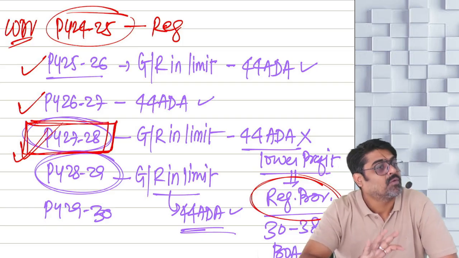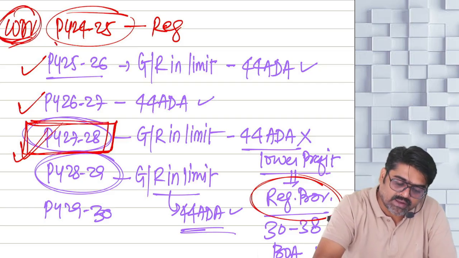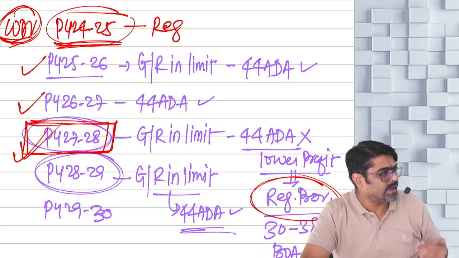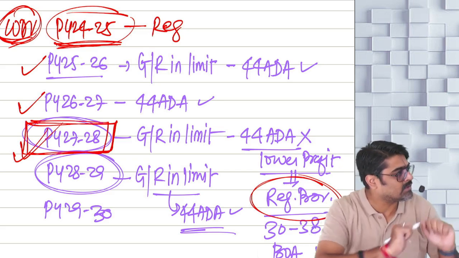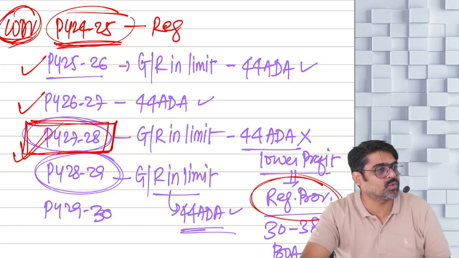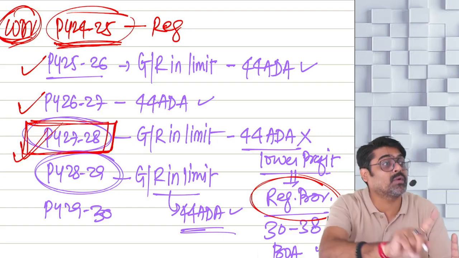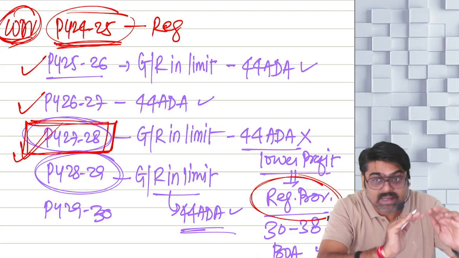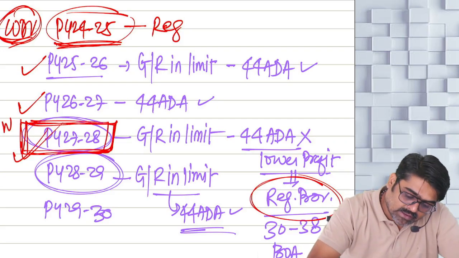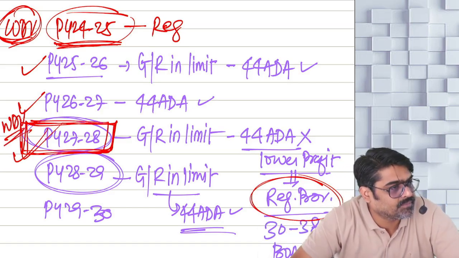So in this year, what will be your WDV? Simple, the WDV which was a closing WDV in 24-25. After that for 2 years you have followed what? 44 ADA. For 2 years the depreciation will be calculated. You will have to calculate the depreciation for these 2 years. Even if that depreciation will not be separately allowed, you will have to calculate this depreciation. After reducing the depreciation for these 2 years, in the year 27-28 the WDV will come. On that WDV, now you will start getting the depreciation.